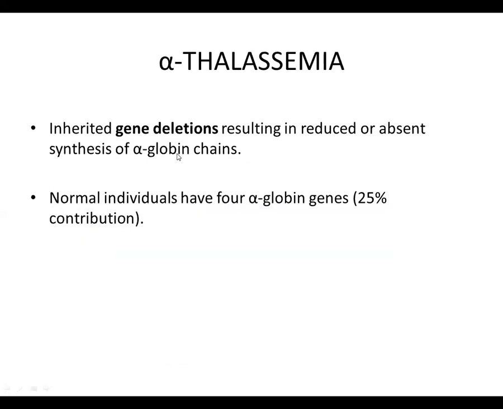Now coming to alpha thalassemia. Alpha thalassemia is a disorder in which inherited gene deletions result in reduced or absent synthesis of alpha globin chains. Normal individuals have 4 alpha globin genes, as was mentioned earlier in the slide, that there are 2 pairs of genes for the alpha globin molecule. So normal individuals have 4 alpha globin genes, and each of these genes contributes 25% to the alpha